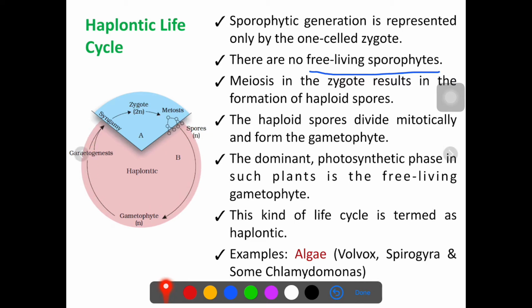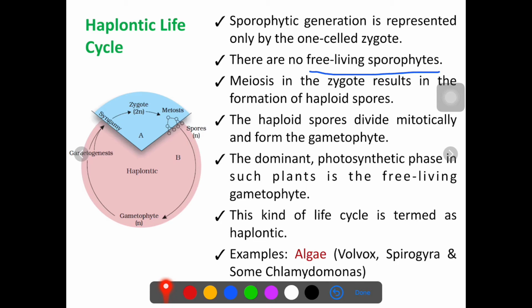Here you can see that the majority of the time it remains in a haploid stage. The spores are also haploid. The gametophytic phase is also haploid. So here, from the whole cycle, the majority of time spans a haploid stage. That means the dominant photosynthetic phase is the gametophytic phase. And that's why such a life cycle is called the haplontic life cycle, because here the plant spends the majority of its life as a haploid.